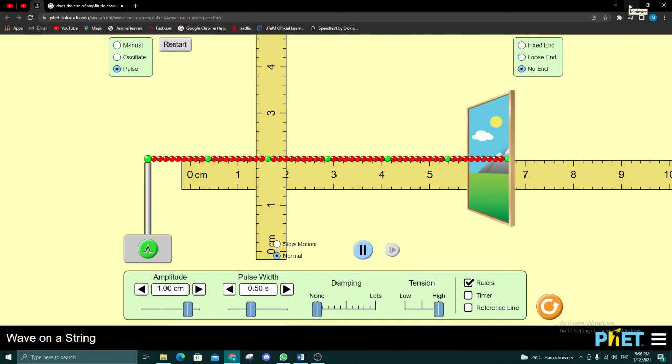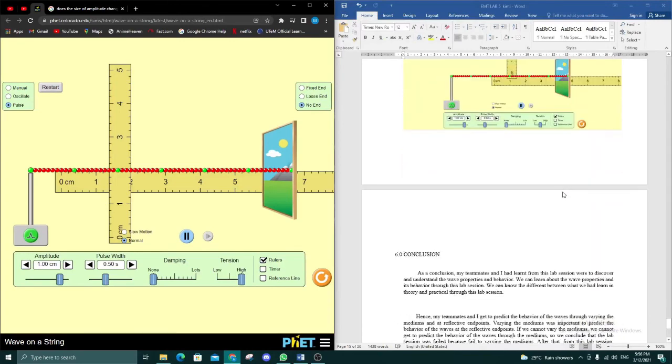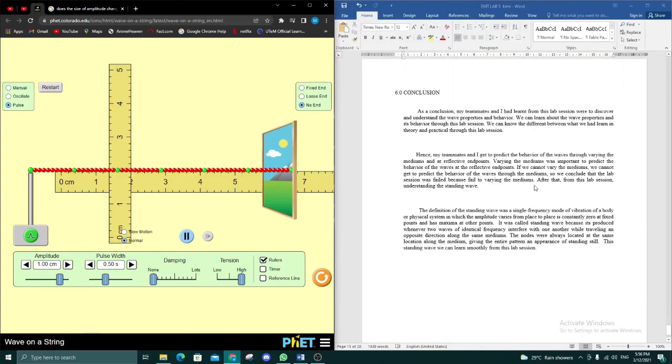Okay, so for the conclusion on the reflective wave, it is a change in direction of the propagation of the wave at the boundary between different mediums. For the conclusion of the experiment, my teammate and I learned from this lab session how to discover and understand the wave properties and behavior.